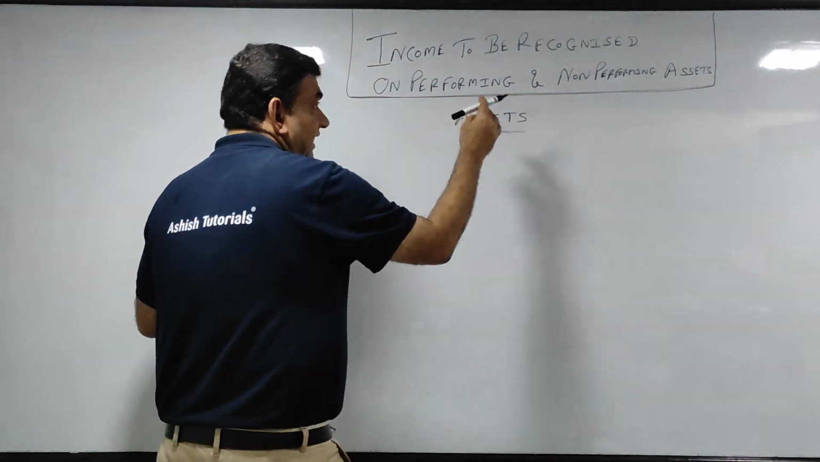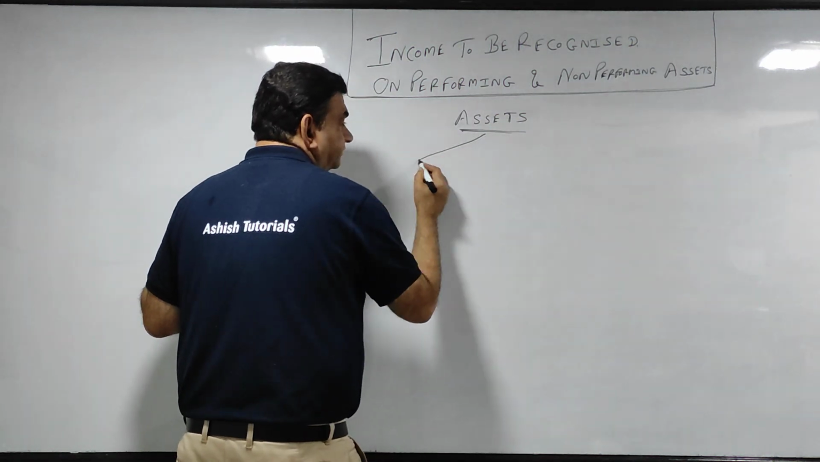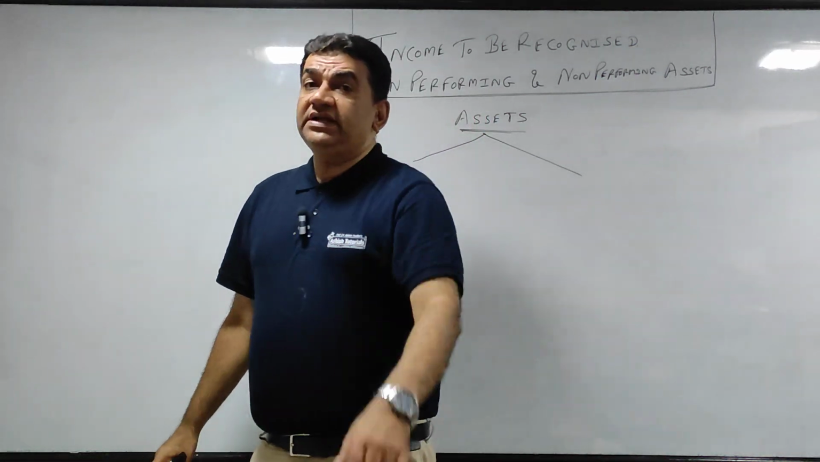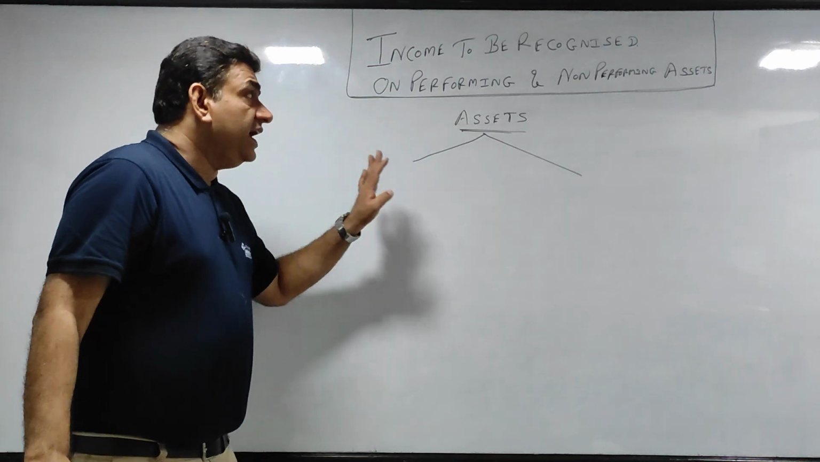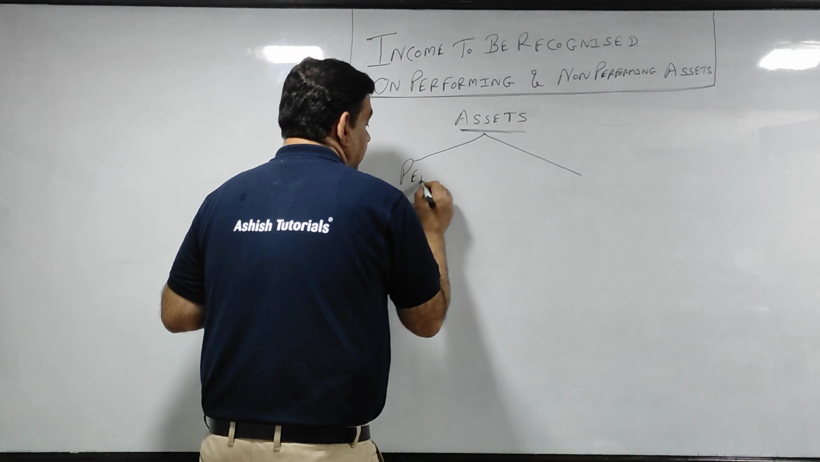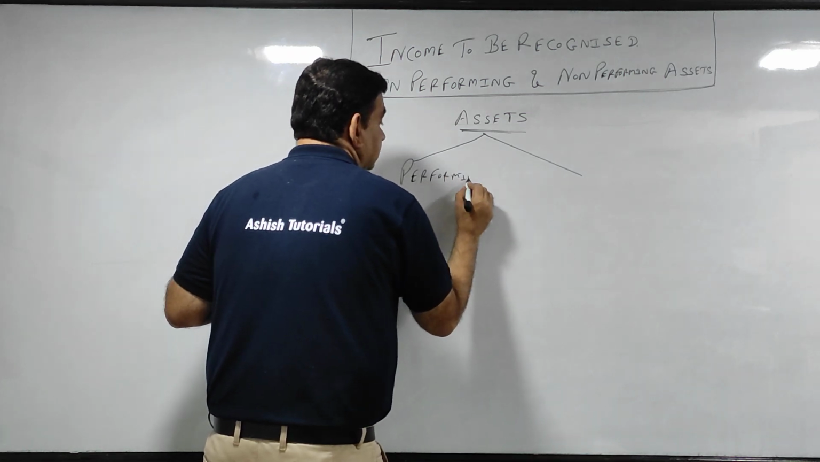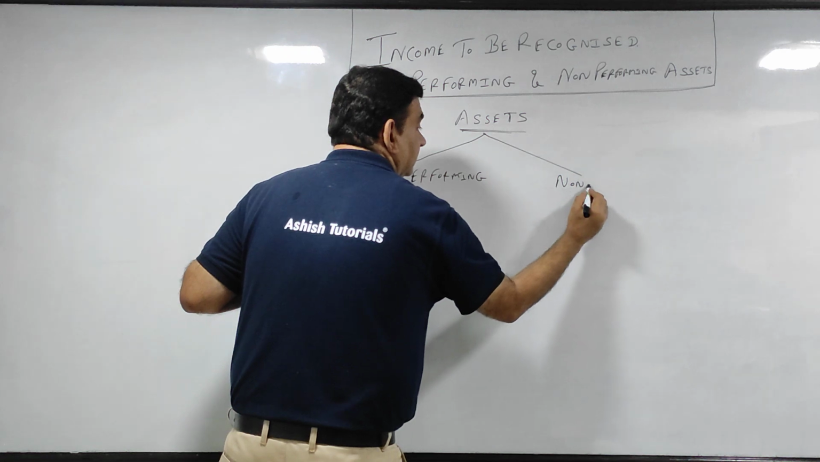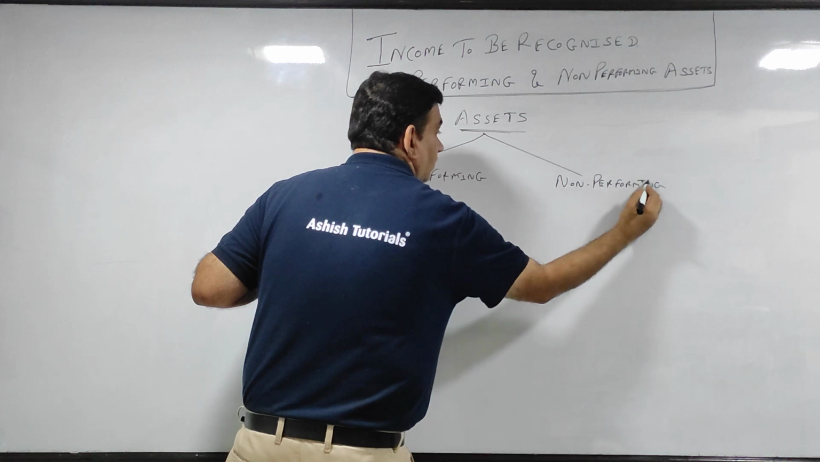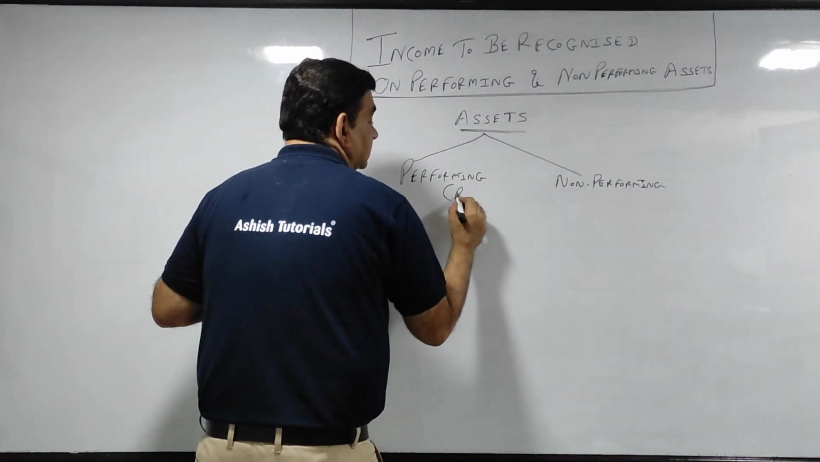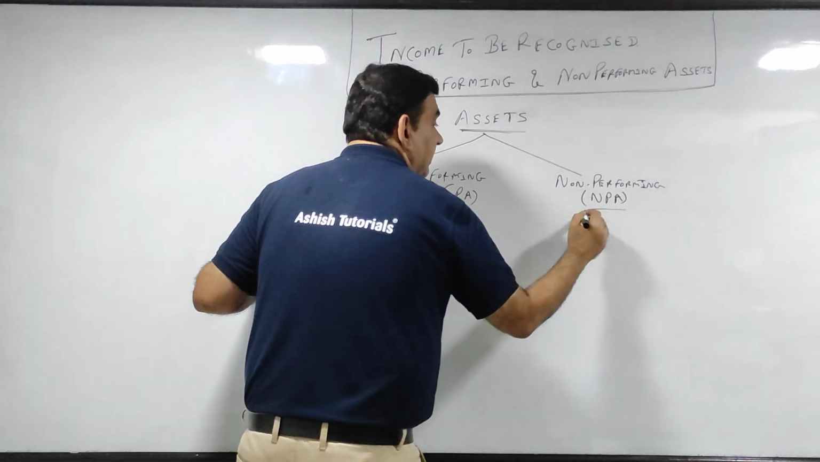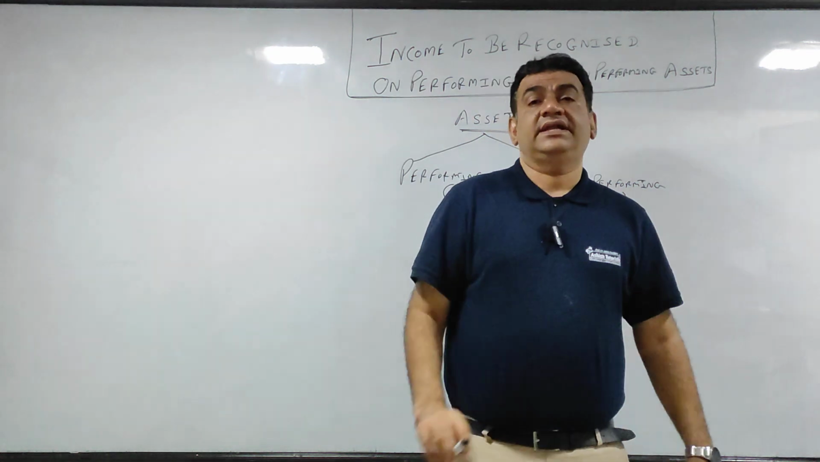Now, let's focus only on today's part. The assets, what I told you, cash credit, bank overdraft, loans, bills discounted and purchased, can be classified in two categories. One is performing and the other is non-performing. We call it PA, we call it NPA. NPA is a very common word used in banking industry.